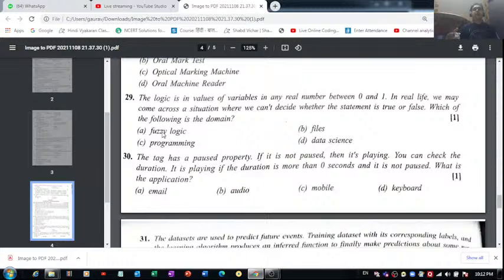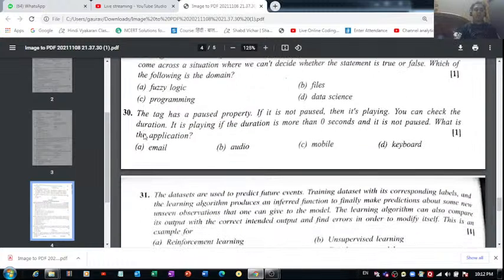Fuzzy logic is the domain of artificial intelligence which we generally use for finding out the output of a particular problem, the result of which can be either true or false. So we try to figure out the correct option out of the 2 given options, true or false. That's what we use fuzzy logic for.